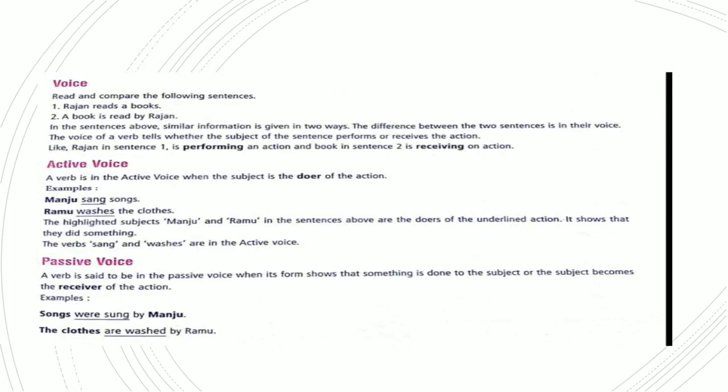So till now we have understood about the voice. A verb is in the active voice when the subject is the doer of the action, and the verb is said to be in the passive voice when its form shows that something is done to the subject, or the subject becomes the receiver of the action. Manju sang songs. Songs were sung by Manju. Ramu washes the clothes. The clothes are washed by Ramu.